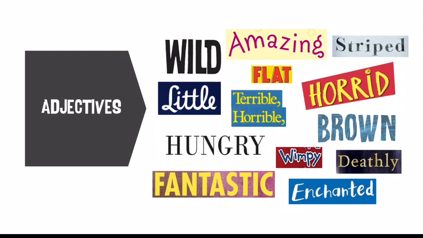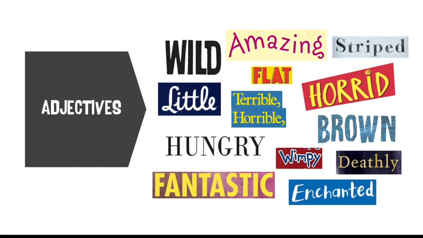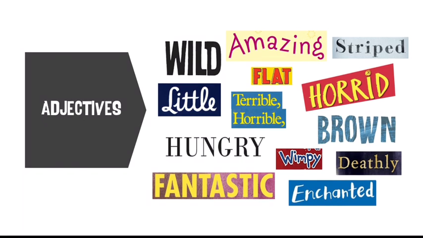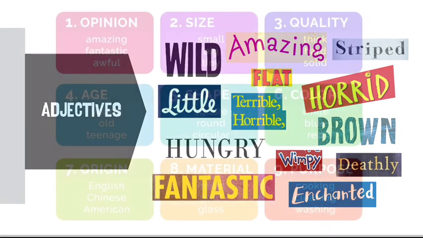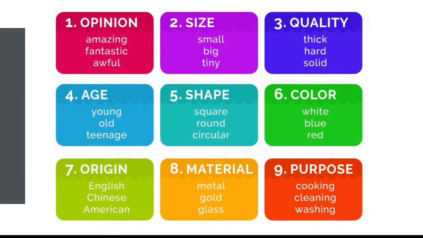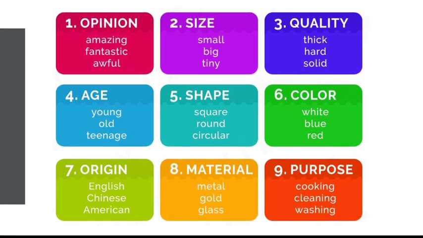As you can see here, guys, some of these adjectives describe the shape, the color, even your opinion about something. Adjectives can be classified according to the things that they are describing. Now, I'm going to give you some examples. First, we have opinion. Opinion can be like saying good, bad, amazing, great, fantastic. Then we have the color purple, size. If it's small, big, tiny, short, large.